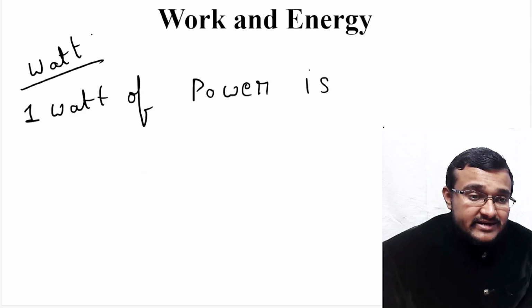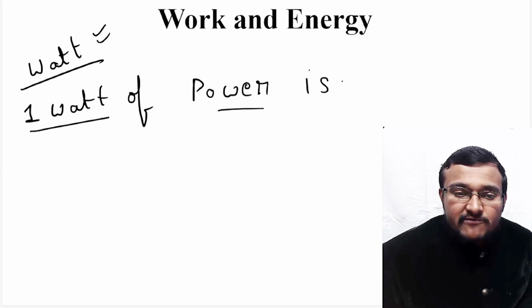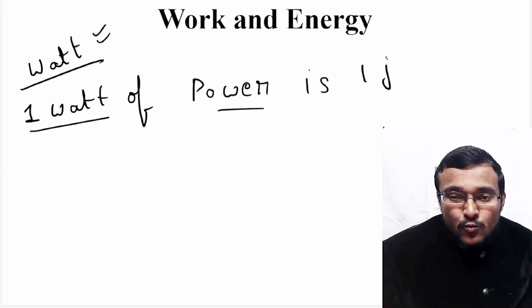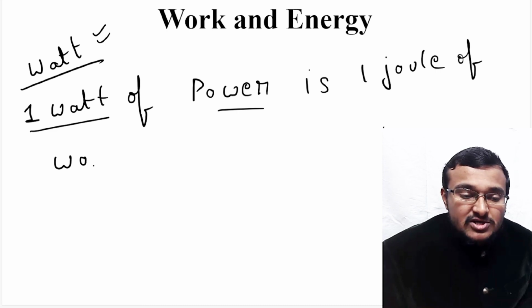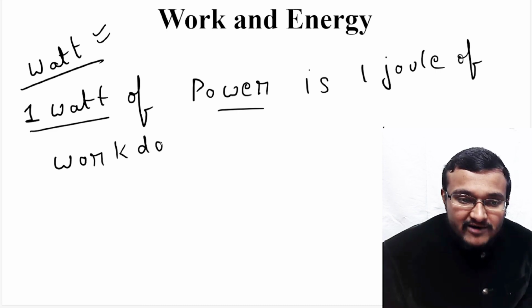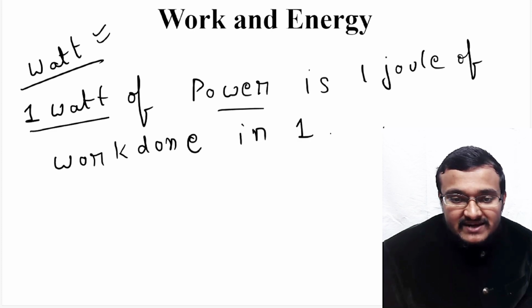Now if you want to define what you mean by watt, then 1 watt of power is 1 joule of work done in 1 second.